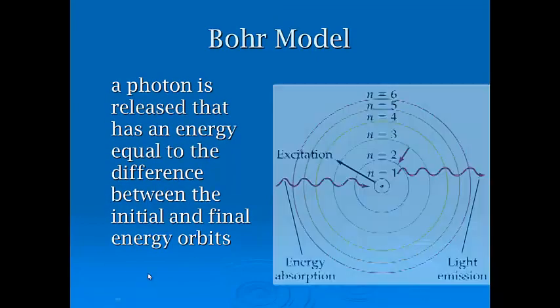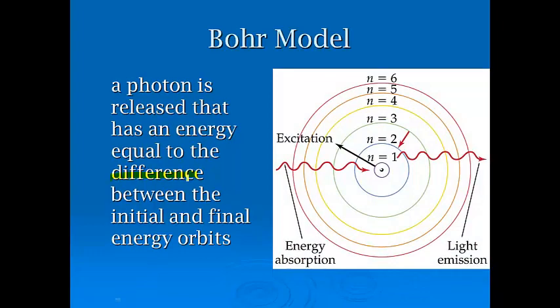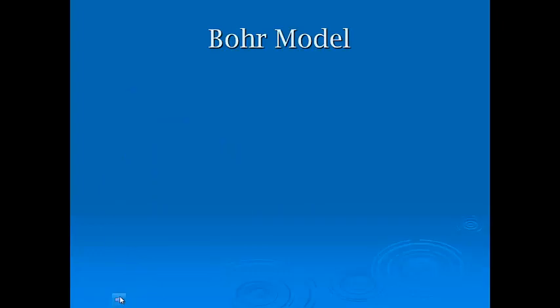Now the photon that's released, again, has an energy equal to the difference between the initial and final orbit. So that's just showing you the same thing. If here's my electron path again, it gets excited, let's say from n equals 1 to n equals 3. It doesn't want to be there anymore, but it only drops down to level 2. It doesn't have to go all the way back down. It's going to give off a light that's equal to the energy difference between energy level 3 and energy level 2. So again, just another way to see that.